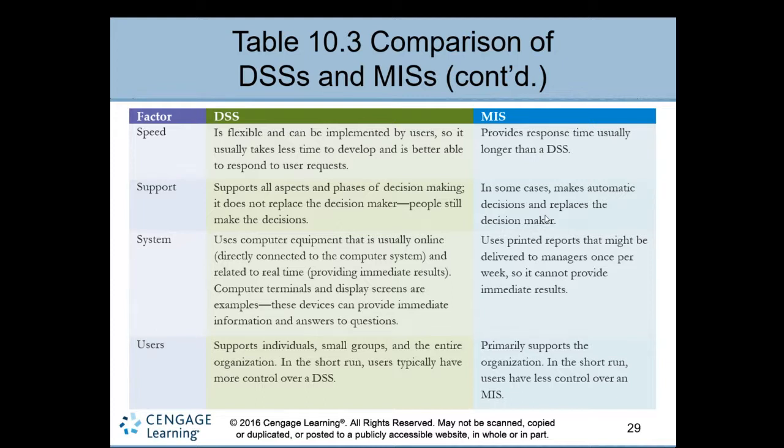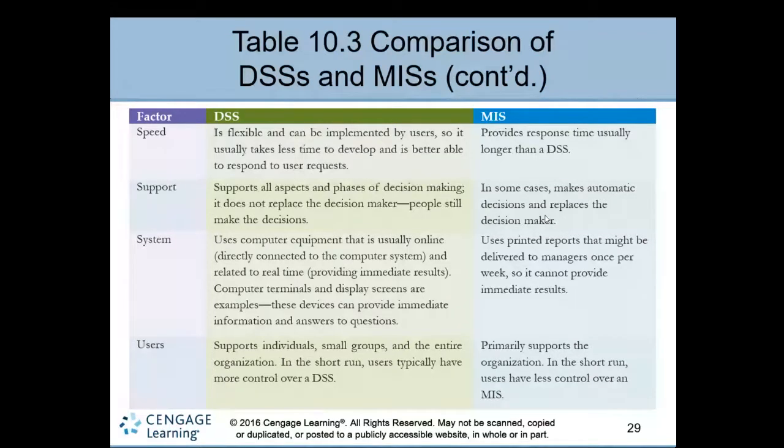So there is more control for the people who are using the decision support system. What is the system based on? In a decision support system, the user is provided with a database, a system terminal, keyboard and mouse, a computer like a desktop environment. So you have access to the decision support system to get the information and make the decision. In MIS there is no such terminal. A user has to connect indirectly, and the MIS provides only reports per week or per month, depending on how it is designed. The last one is users. It supports individuals, small groups, and entire organizations.